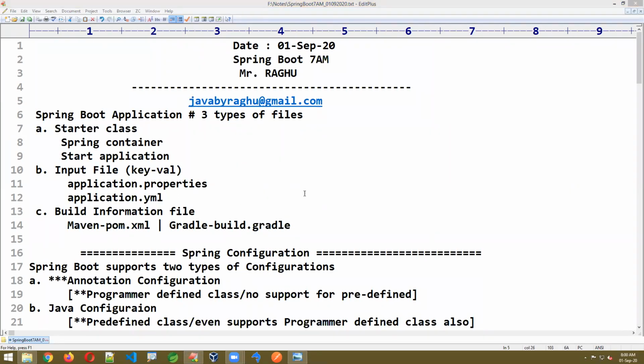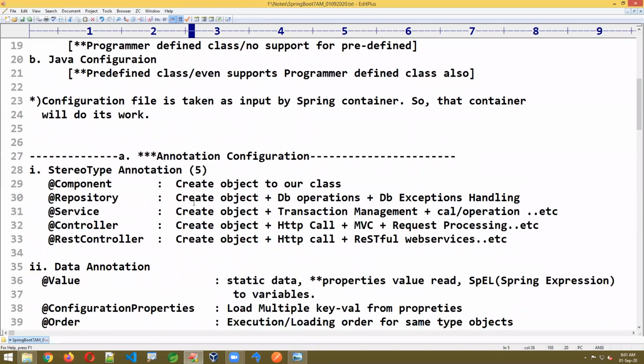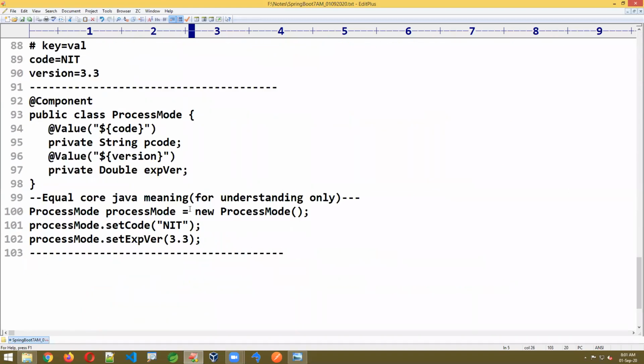Vineet, it's not Lambok, it's Lombok. Lombok is an open source API to generate setter and getter methods, toString method, and default constructor, which we will see once this is done. Now let us write one example.